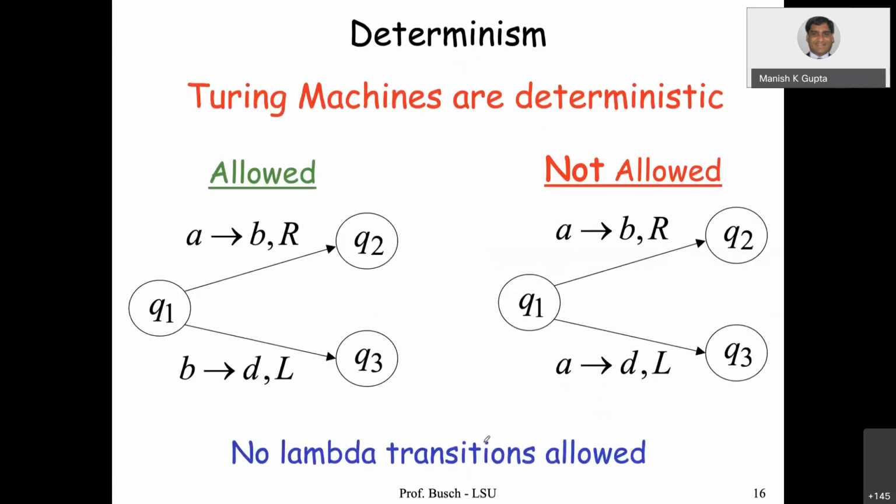So normally we study deterministic Turing machines, so we say that these Turing machines are deterministic, and no lambda transitions are allowed. So this is allowed: from Q1, after reading A, you replace it with B and move right, or reading B, replace it with D and move left, and the state is either Q2 or Q2. This is allowed. But from the same input, the same reading, two different things are not allowed. So this is not possible in the deterministic Turing machine.